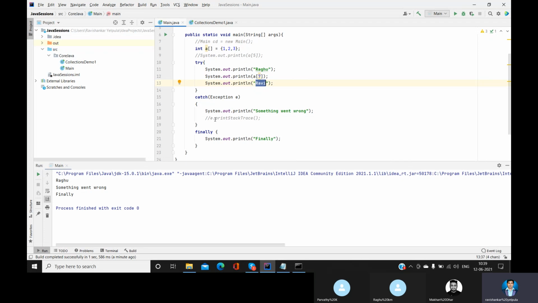Okay, then how to execute that Ravi? If you feel that that particular block of statements, the Ravi block, is very important, then you put it into the finally block. Now see, I'll try to comment it.